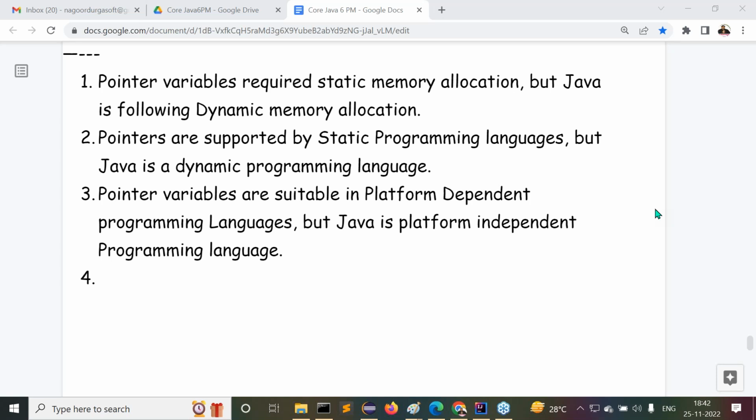Right, sir. Exactly. The same point I explained here, we understood the same point. That's nice. Now let's come to this fourth point, guys. All of you understand this fourth point here. Listen. It's a simple point only.